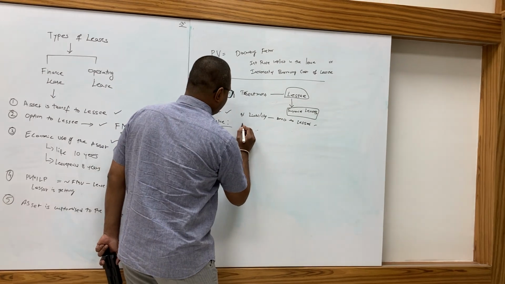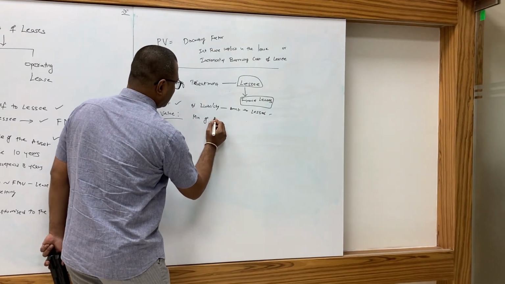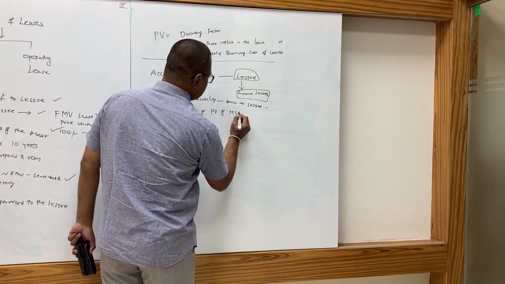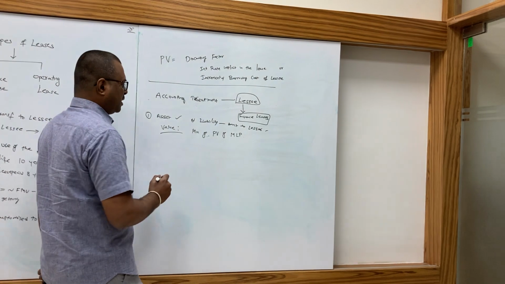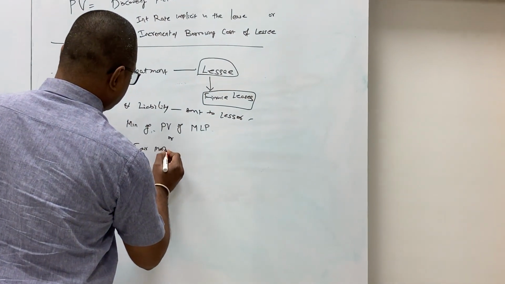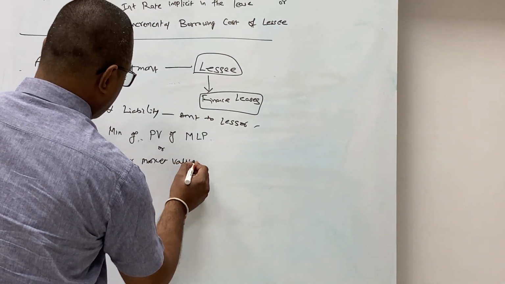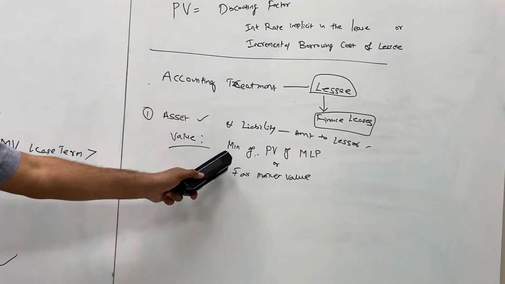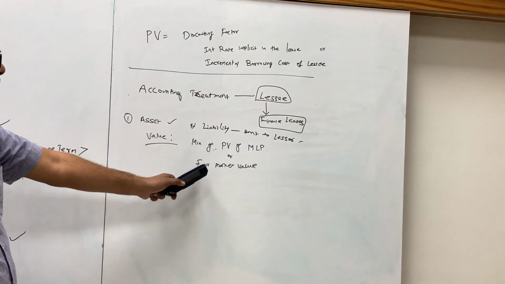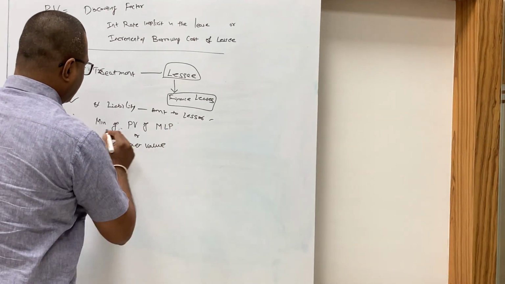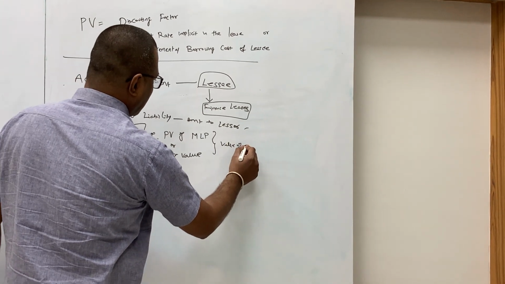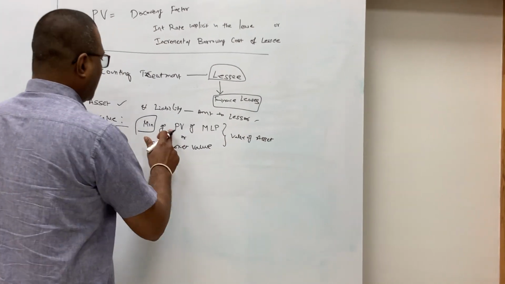It is the minimum of the present value of minimum lease payments or fair market value. Whichever is less, we have to take this as the value of the asset and liability. How will you identify present value?